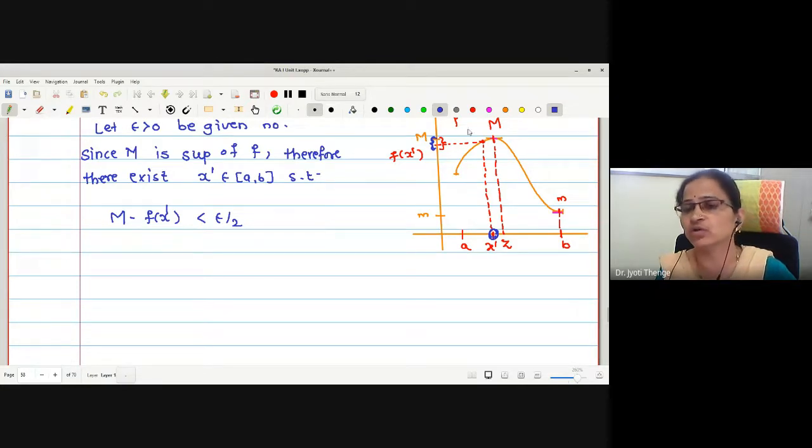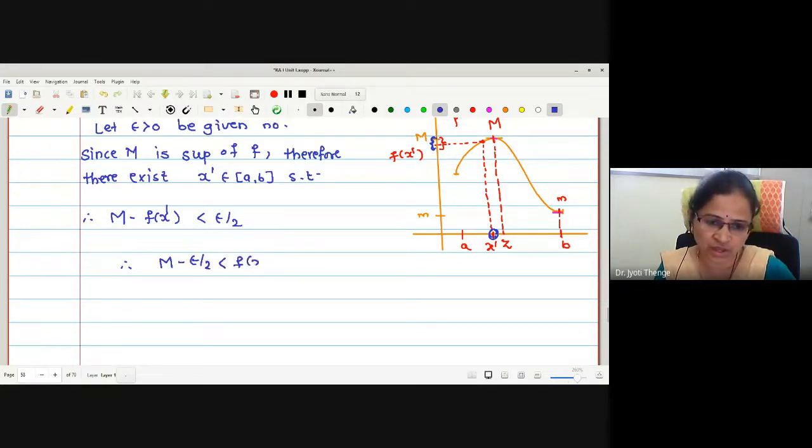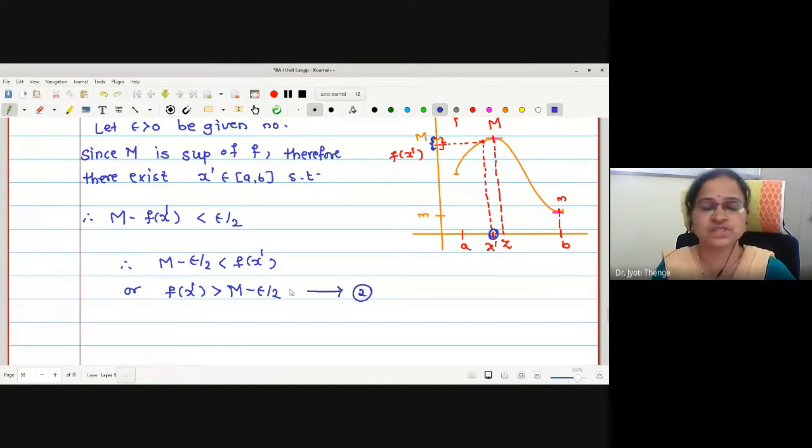Yes, one can find out. A number closer to z you can find such that this difference M and f(x') is less than epsilon by 2. Can I write the same as shifting f(x') on the right? This is M minus epsilon by 2 strictly less than f(x'), or I can write f(x') is greater than M minus epsilon by 2, and let me call it statement number 2. Is that okay?